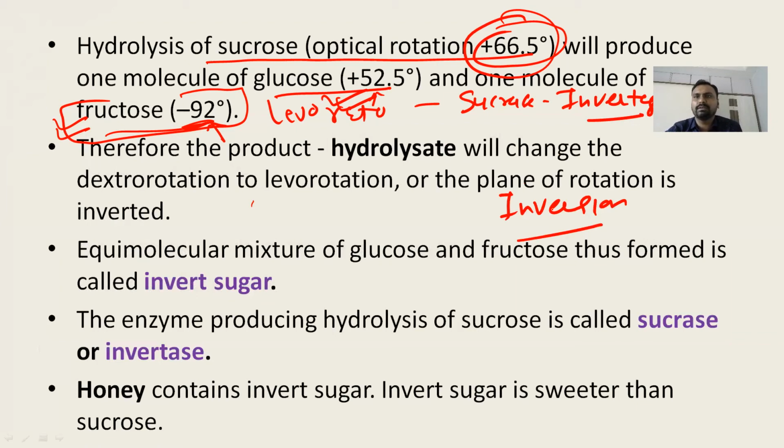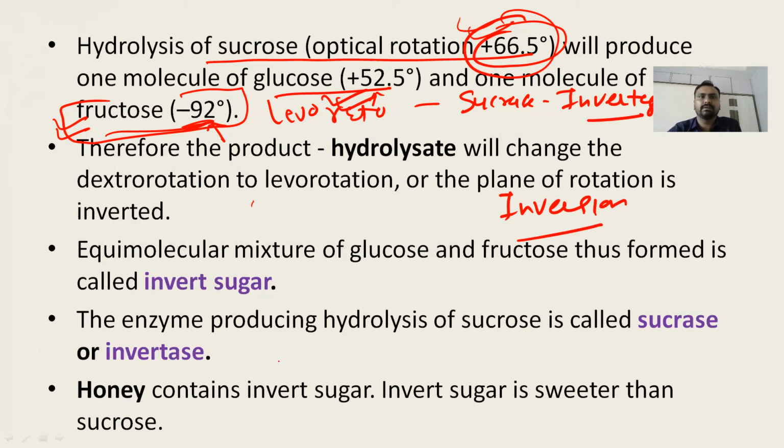When there is sucrose, it is dextrorotatory, plus 66.5. But when it is hydrolyzed, it is broken down to glucose and fructose. Glucose has an optical rotation of plus 52.5, fructose has an optical rotation of minus 92. So when sucrose is hydrolyzed, the overall mixture is levorotatory.